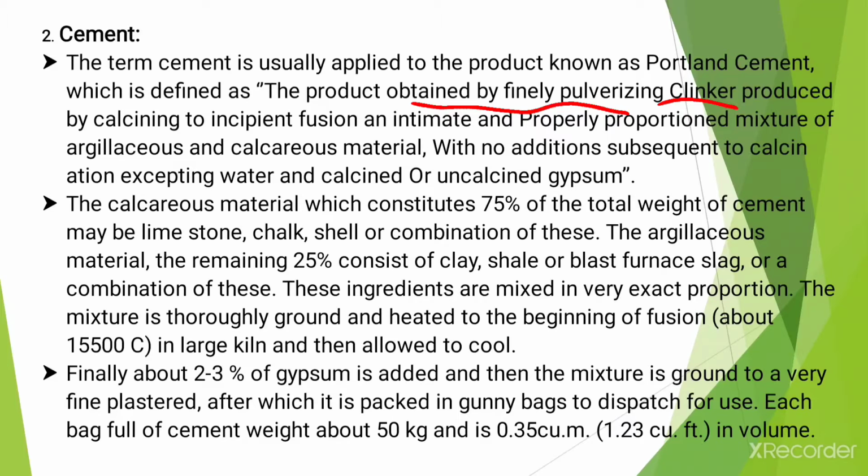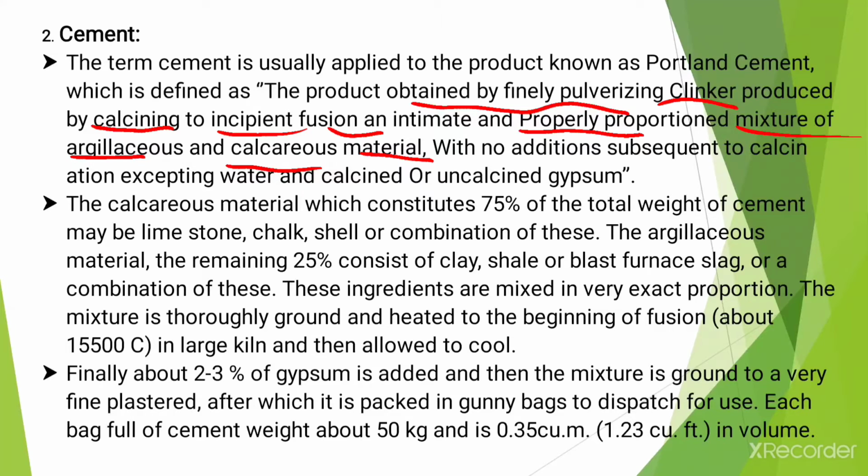All the procedure takes place in a furnace, and it is produced by calcining to incipient fusion an intimate and properly proportioned mixture of argillaceous and calcareous material. So this product is obtained by the mixing of argillaceous and calcareous material, and that process is calcination.